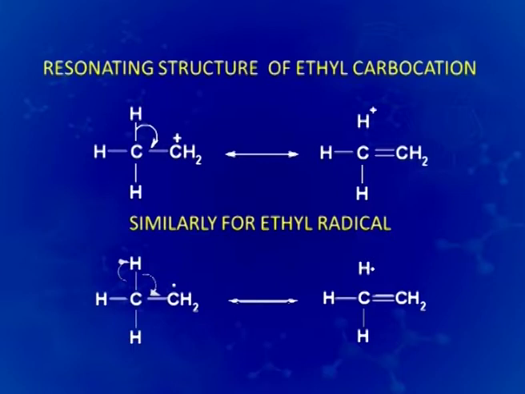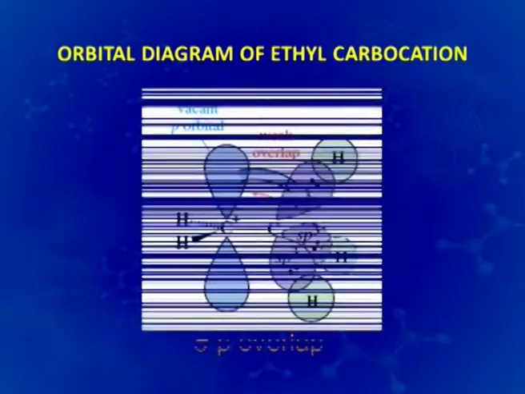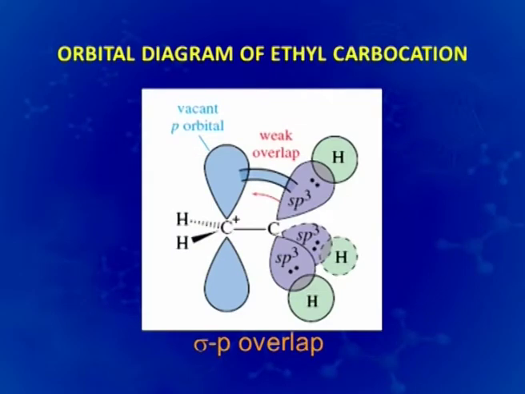And if we look into the orbital diagram of ethyl carbocation, we would notice that 3 CH sigma bonds are there which are able to overlap with the vacant p orbital. So, this is though a weak overlap, but still the sigma bond is able to contribute to the stabilization of the carbocation which is there in the case of ethyl carbocation.